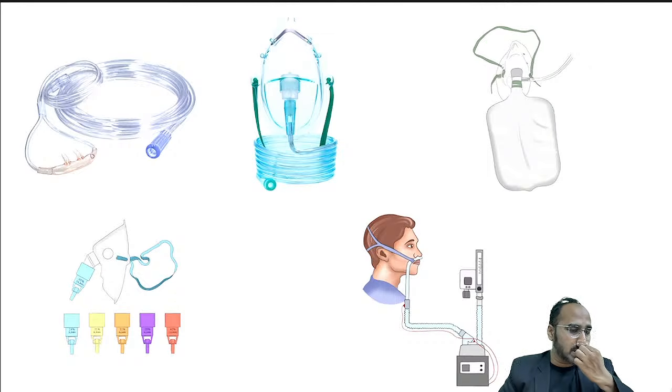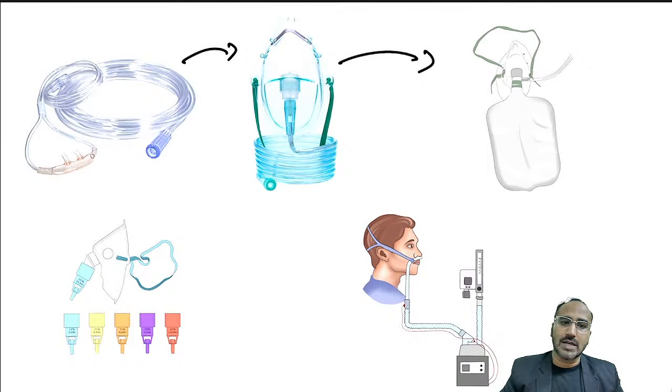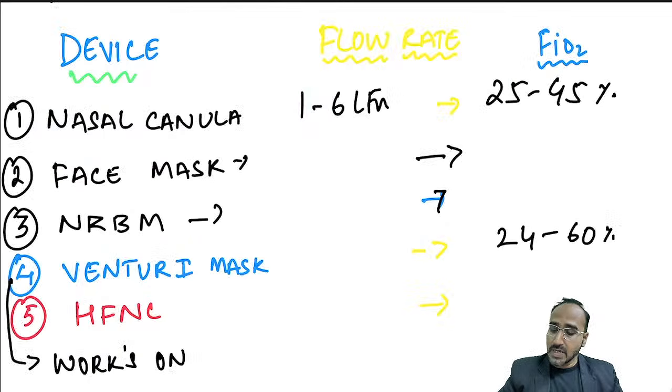The first we use is simple: a nasal cannula. If saturation is not improving, we go for face mask. If still not improving, NRBM. Then Venturi or high flow nasal cannula. Normally, if NRBM is not working, you directly go for high flow nasal cannula. Now, guys, for remembrance, you have to remember in this sequence.